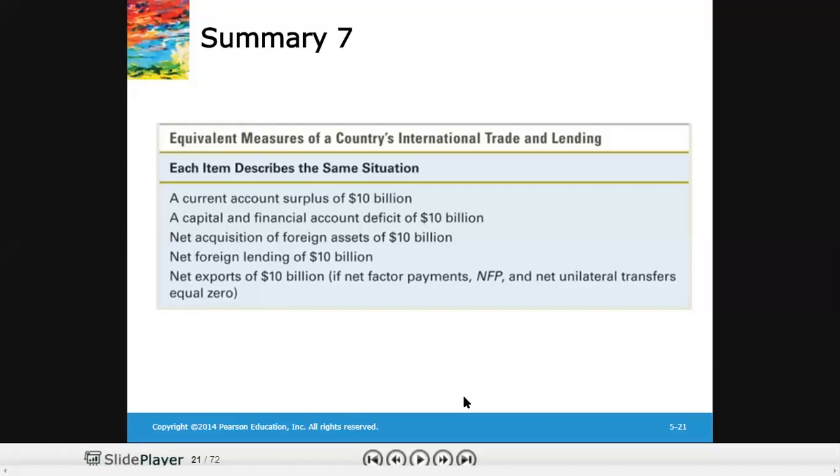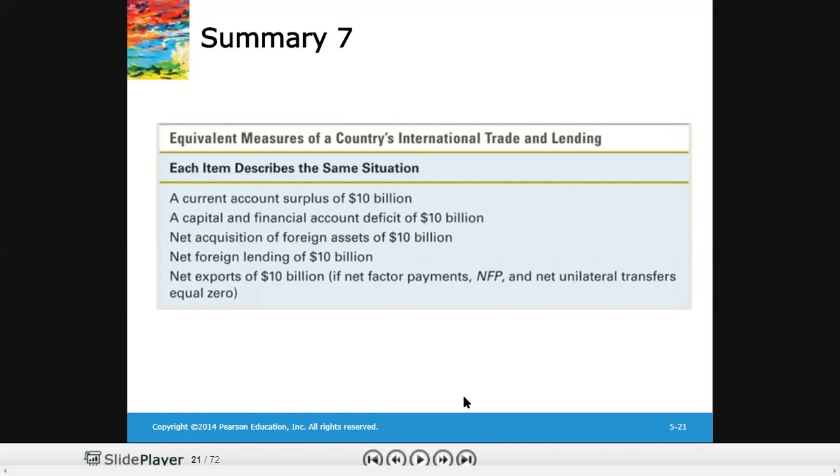This verifies the inverse relationship between the current account and the capital and financial account. That is why we are saying that a current account surplus is inversely related to the capital and financial account, because a current account surplus is equivalent to a capital and financial account deficit. Similarly, a country with a current account surplus of 10 billion is able to acquire new foreign assets of 10 billion. That is why we see a net acquisition of foreign assets of 10 billion.